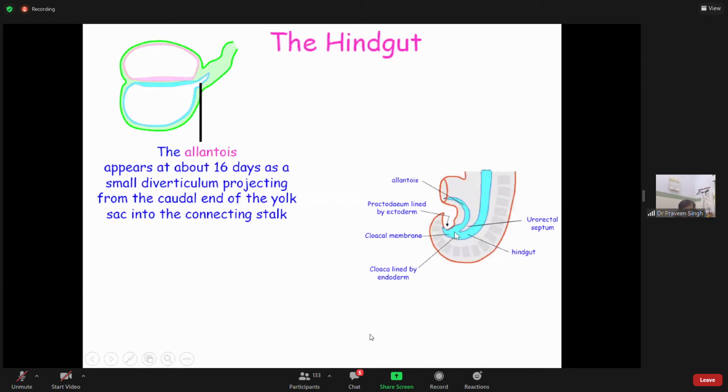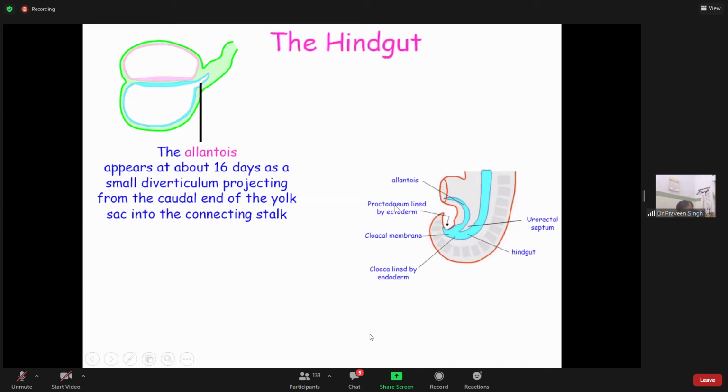This is the hindgut coming down and down, and here there is a cloacal membrane. As we saw above, the procaudal plate and buccopharyngeal membrane for the oral cavity, where there was a junction between the ectodermal development and mesoendodermal development. Here also you can see likewise, this is the endodermal hindgut, blue colored, and this is outside, which is the proctodeum. So this is called the cloacal membrane or proctodeum. At the tail end is the proctodeum, at the cranial end is the stomatodeum.